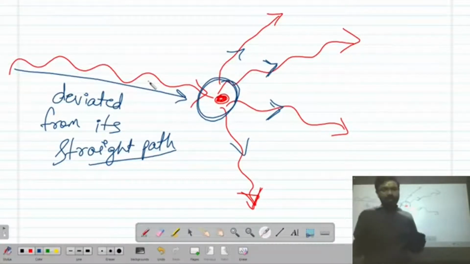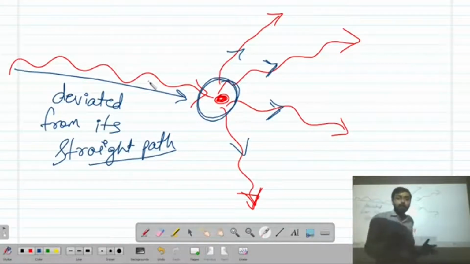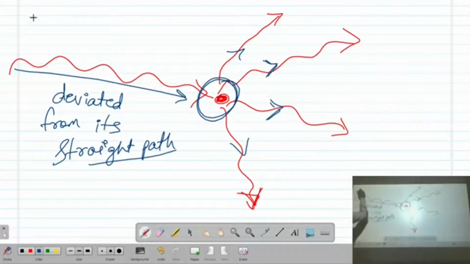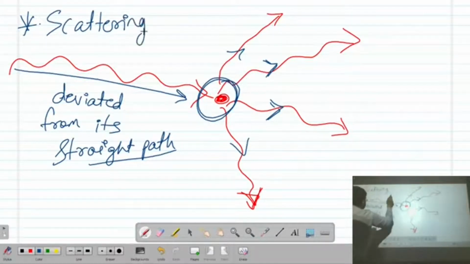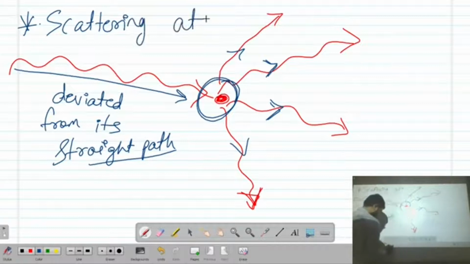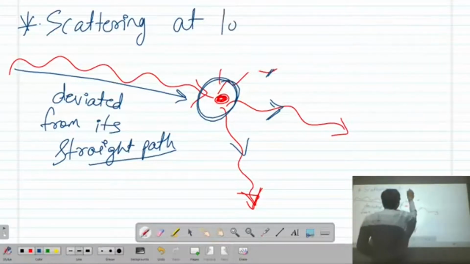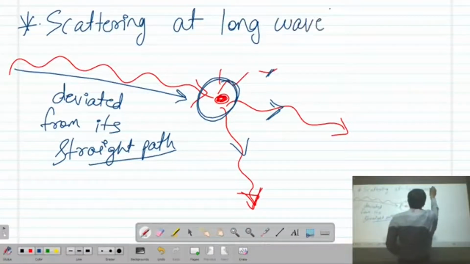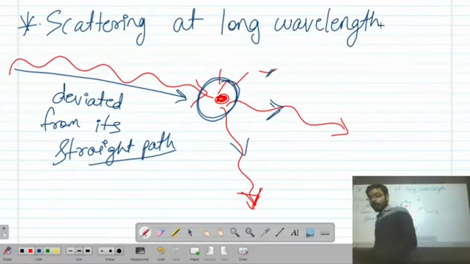So we will start our study with scattering at long wavelengths, that is, wavelengths longer compared to the size of the particle. Scattering at long wavelength.